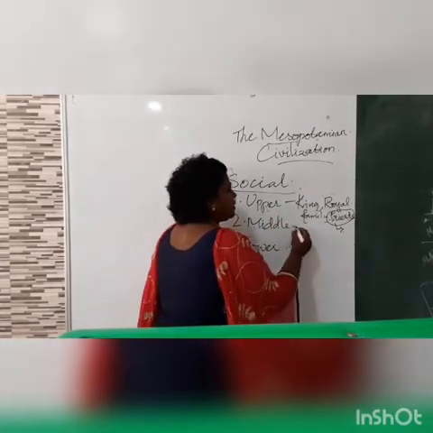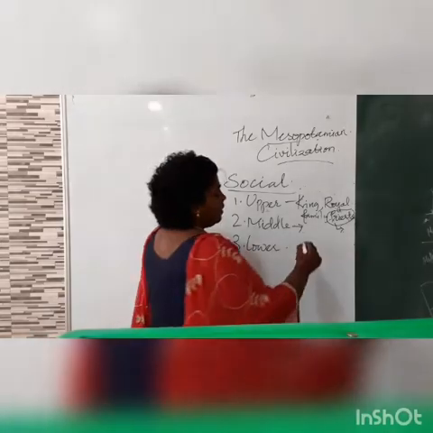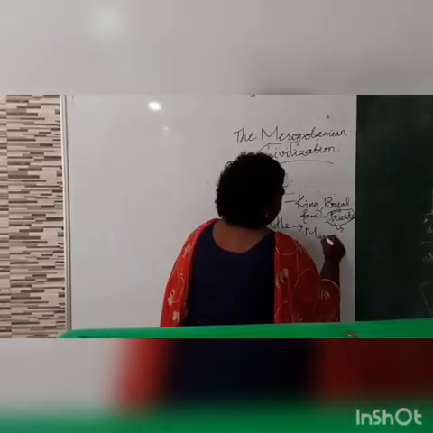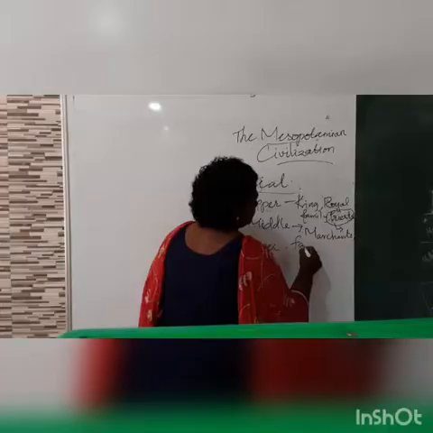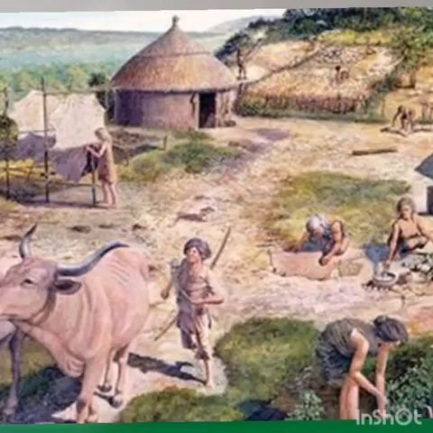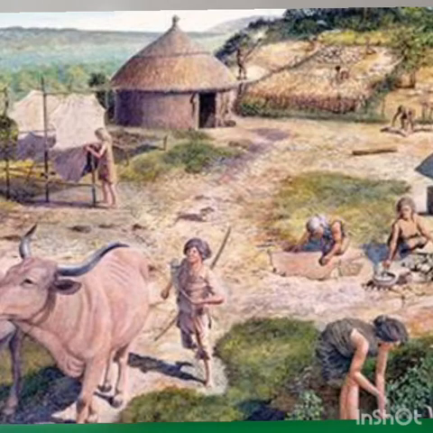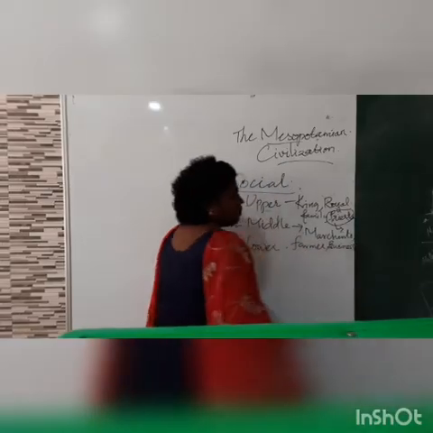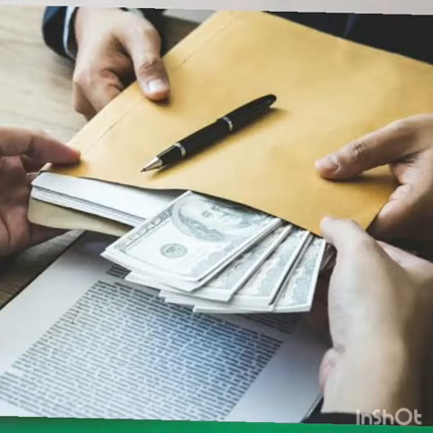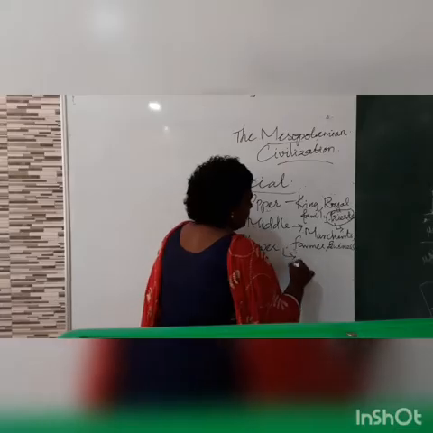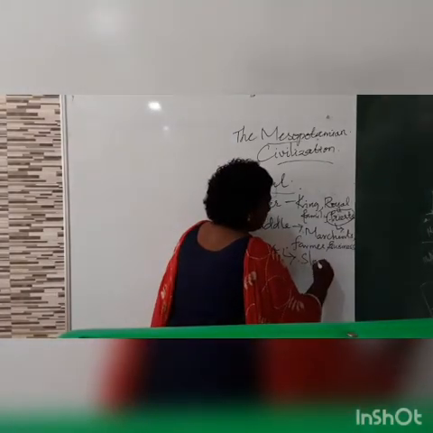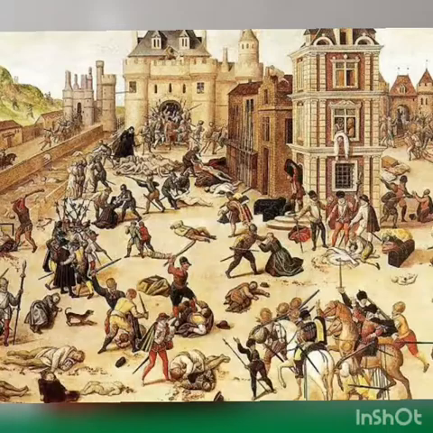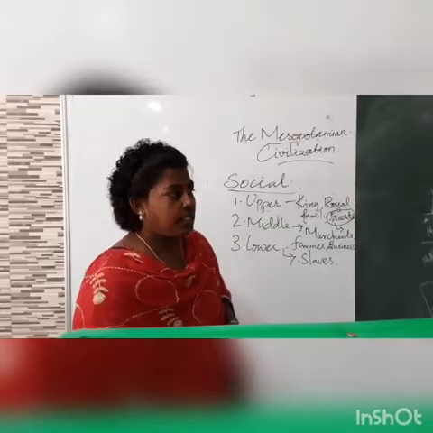And in the middle class, we can see the merchants, farmers and the business class people found in the middle class society. And in the lower class society, we can find the slaves. Who was found in the lower class society? Slaves were found in the lower class society.